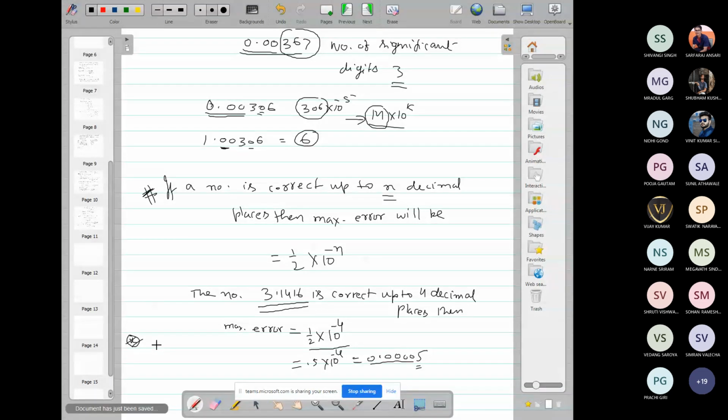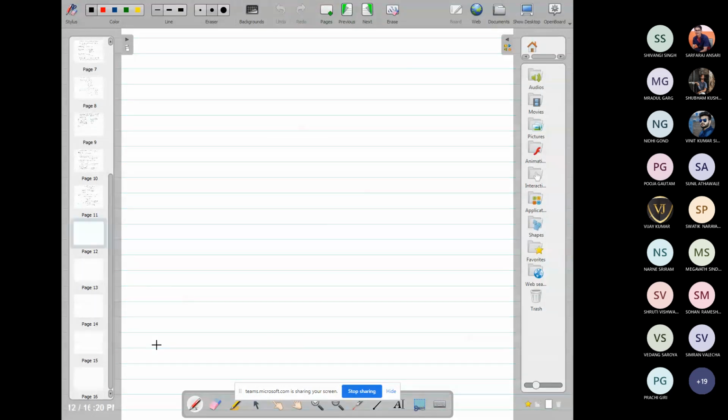So in rounding off error, actually what we are doing, in rounding the number, already I think you know how we can round a number.